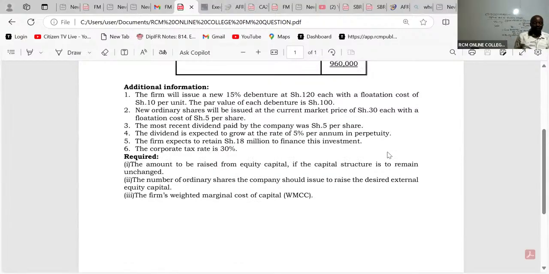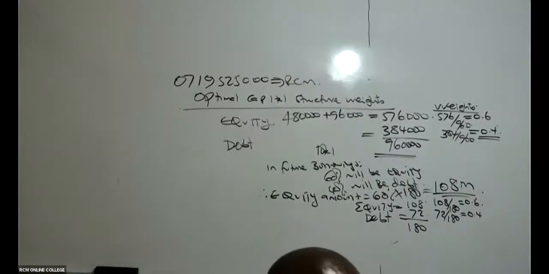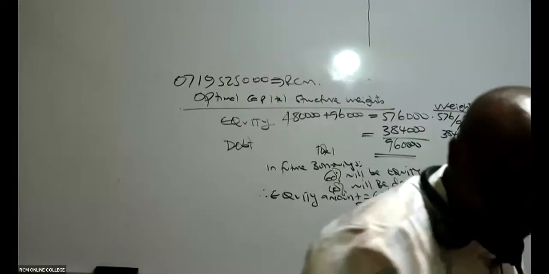I'm so sure there must be ninjas here who have called their friends, which is really good. Then from there, we go to question number 2. They want us to give them the number of ordinary shares the company should issue to raise the desired external equity capital. Number of shares. So how do we get this number of shares, ladies and gentlemen?